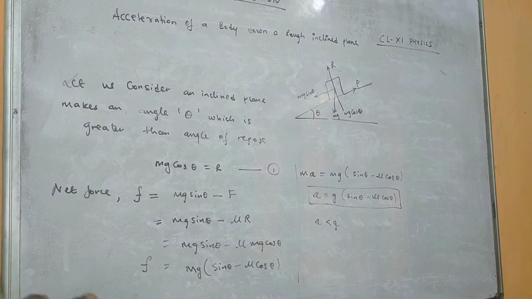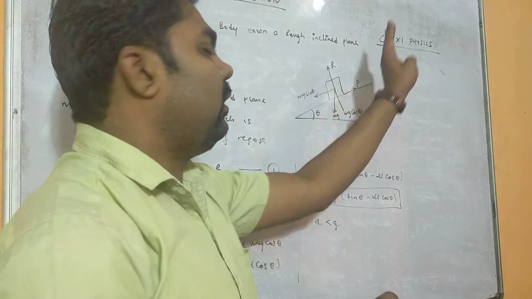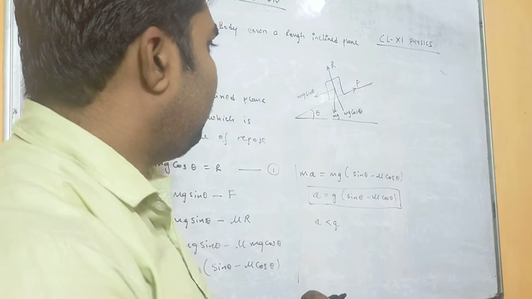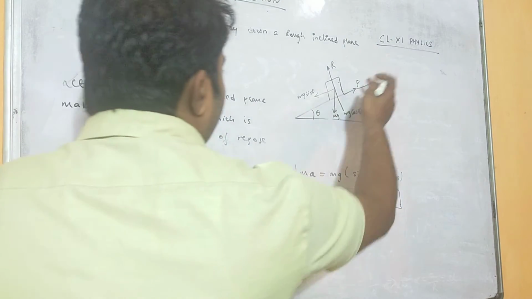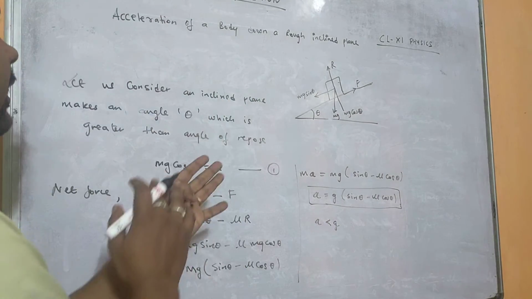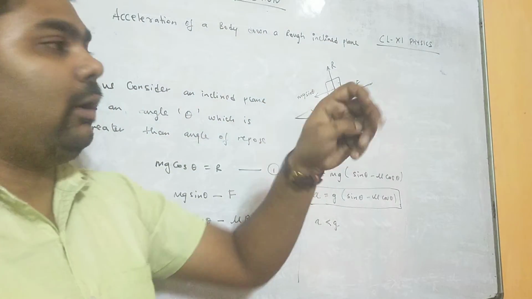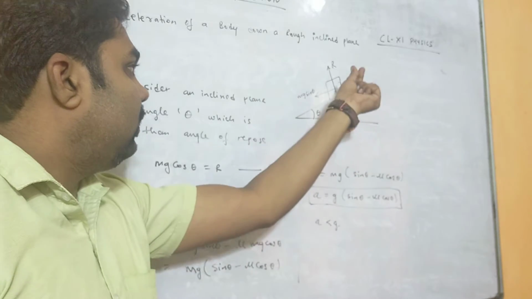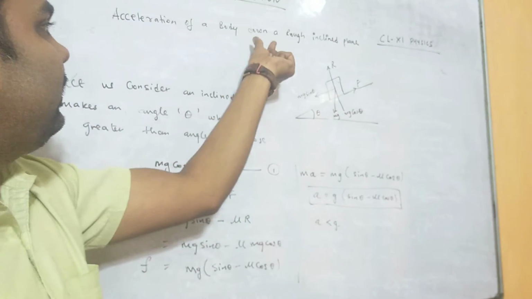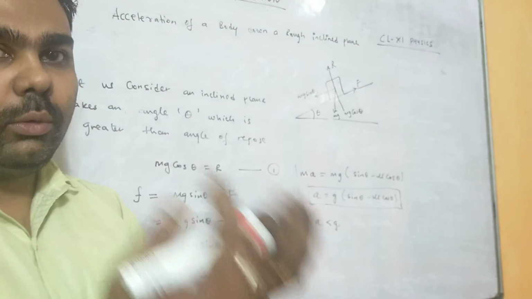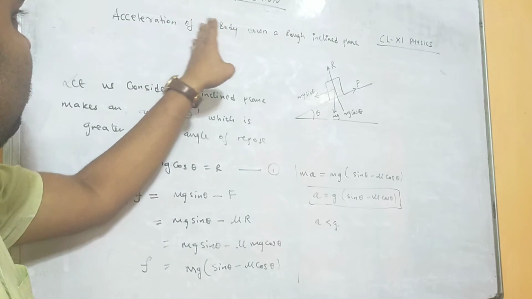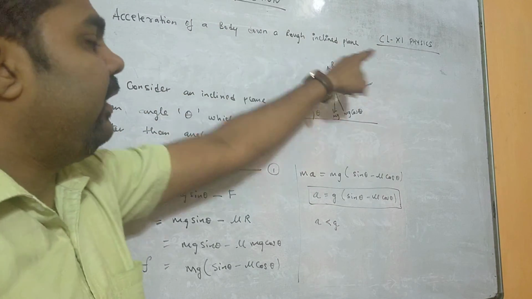Now what will be the condition if this object is pushed in the upward direction? That will be our next topic, that is, acceleration of a body up a rough inclined plane. This is an expression for acceleration of a body down a rough inclined plane. Now next I will teach you acceleration of a body up a rough inclined plane.